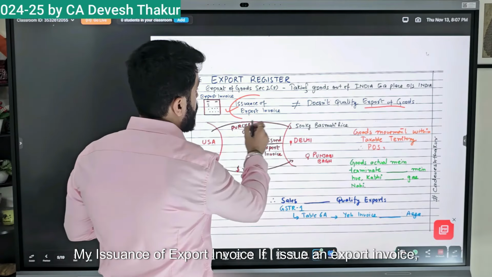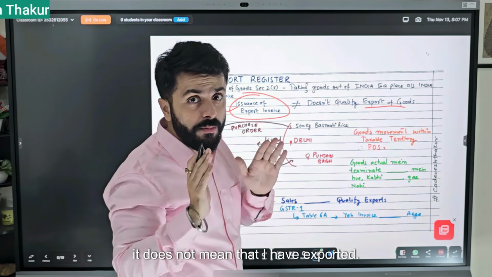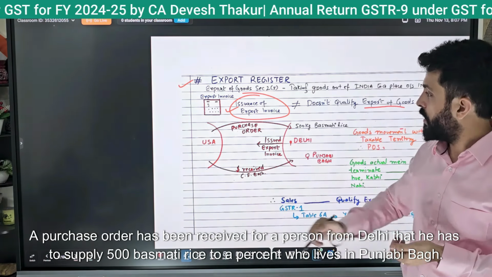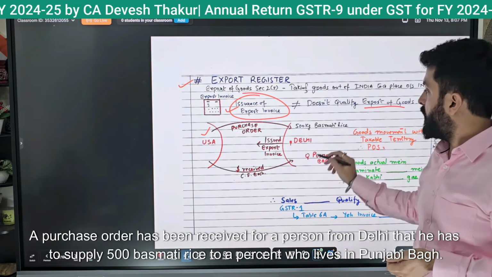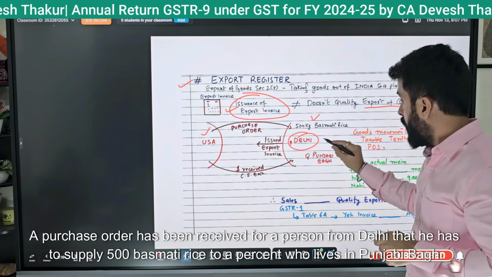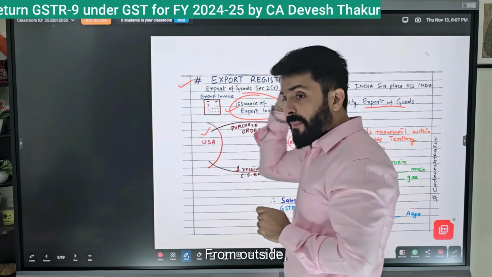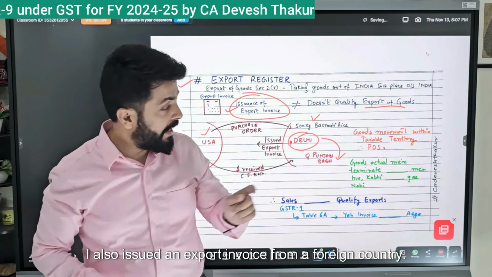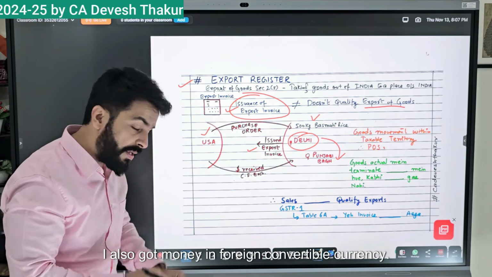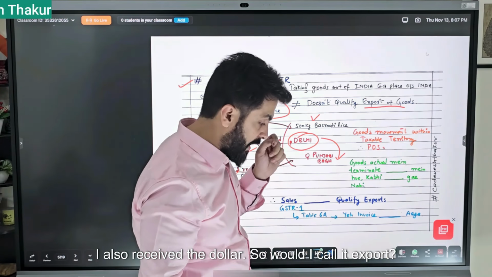My issuance of an export invoice: if I issue an export invoice, it does not mean that I have exported. Take a scenario. A purchase order has been received from a person in Delhi that he has to supply 500 kg basmati rice to a person who lives in Punjabi Bagh. Received the order. I also issued an export invoice as if to a foreign country. I also got money in foreign convertible currency. I also received the dollar. So, would I call it export?